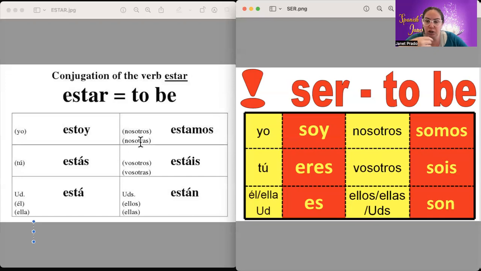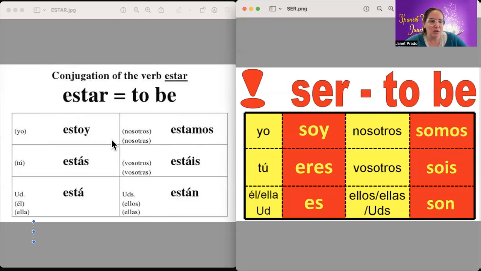Now, as we continue with the Spanish lessons, you are going to learn other ways to use it, but right now we're just talking about description. And then this one is location. So when you think of ser, think description, description, description, okay? And estar is when you're talking about location, okay? And these verbs that we're using, you guys, these are in the present tense. We're not doing any past tense yet or future tense, okay?